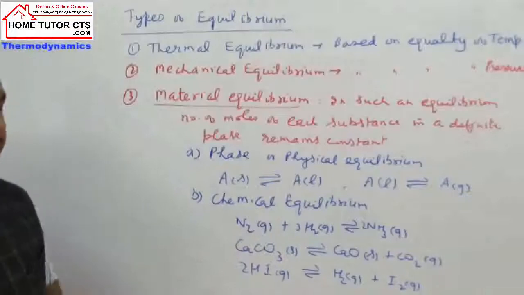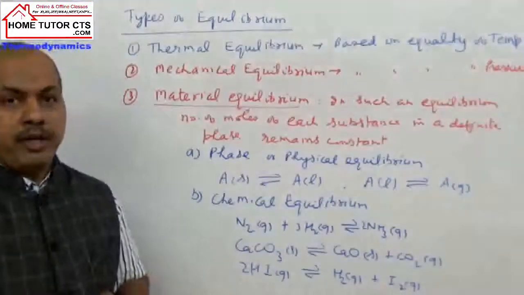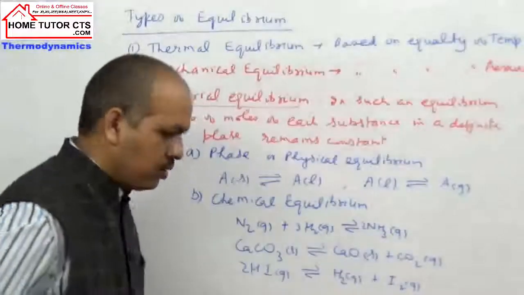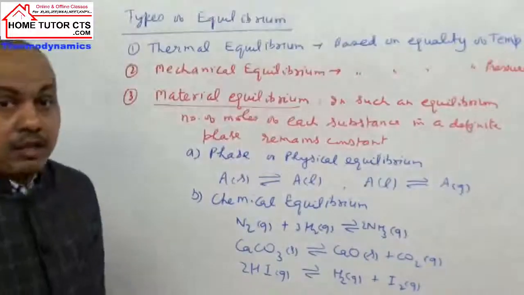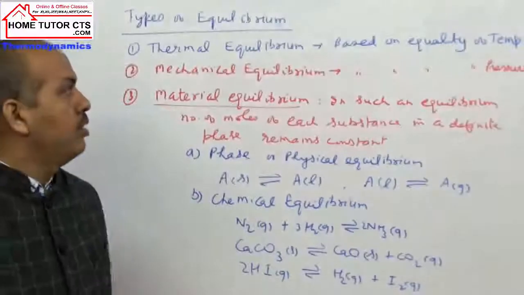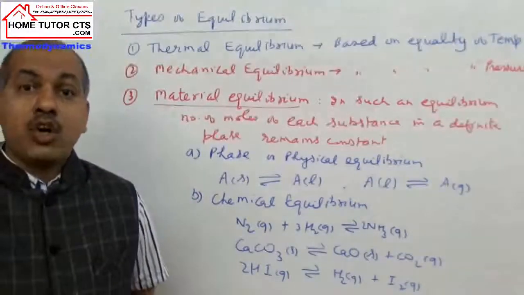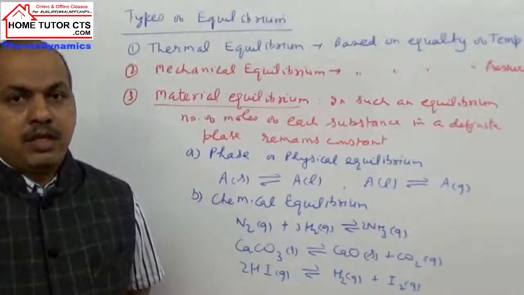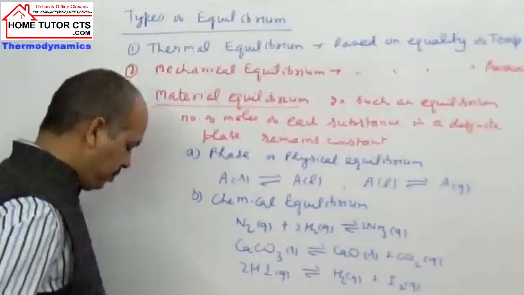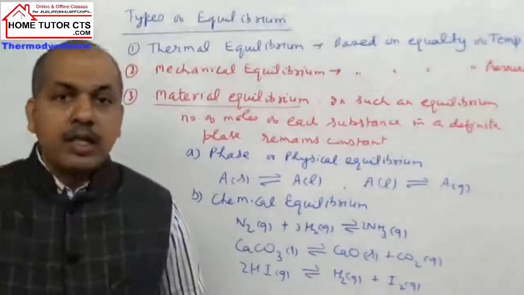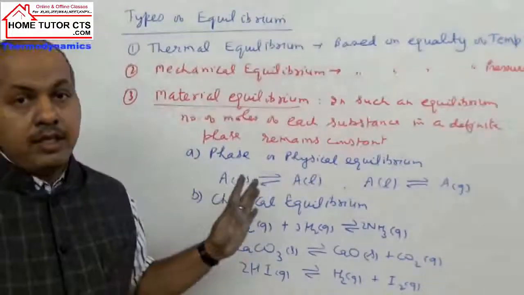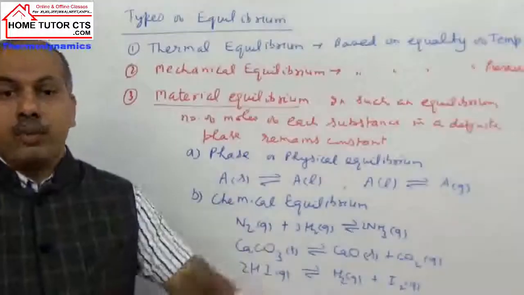You can add one point, write it down: when all the given three equilibria are developed in a closed container or closed vessel, then the system is said to be in thermodynamic equilibrium.